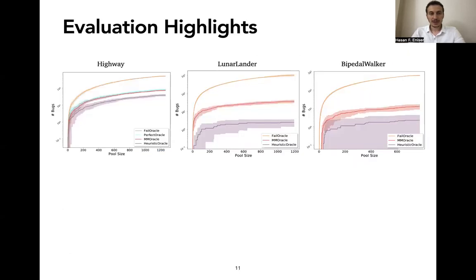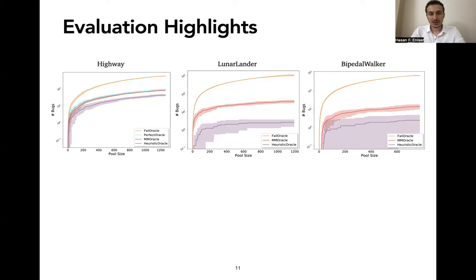So next, let's consider the evaluation highlights. Here you see three plots, one for each case study, where we report the number of bugs over the pool size. We compare the metamorphic oracle that we developed with other oracles.